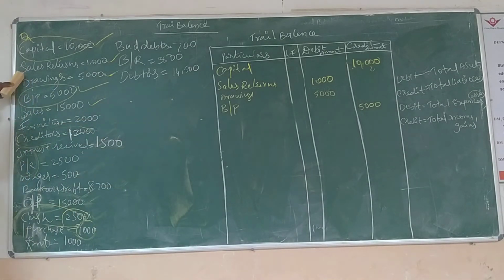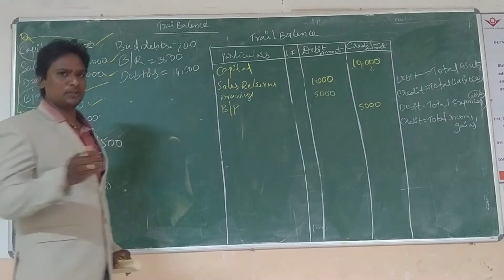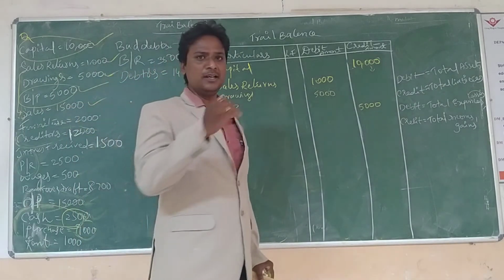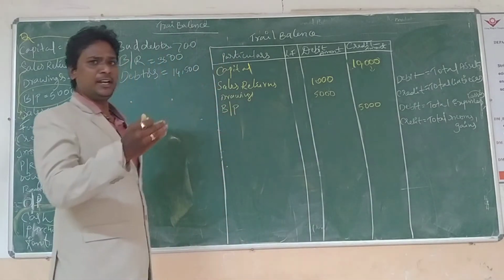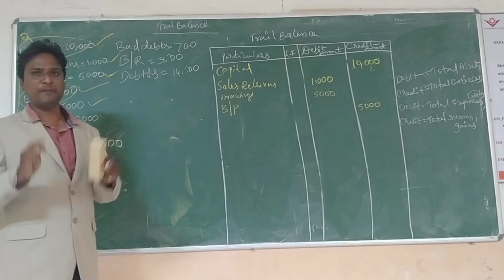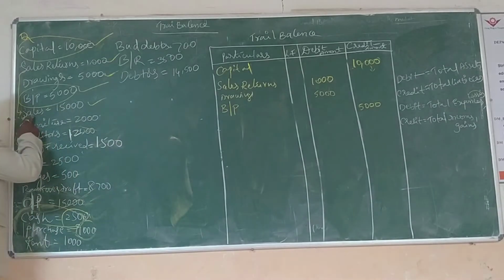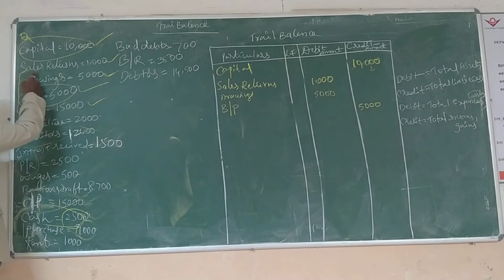So next one, sales. Sales returns is there and sales is there. What is the difference between sales and sales returns? When we sell one machinery or goods and services and take the amount, that is sales. Sales returns means goods we sold come back.